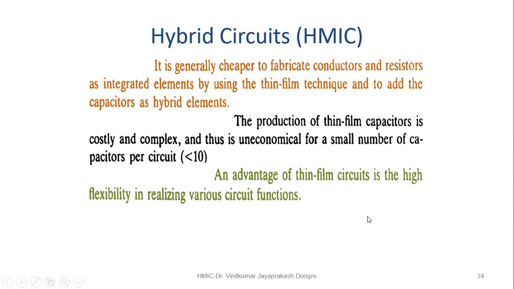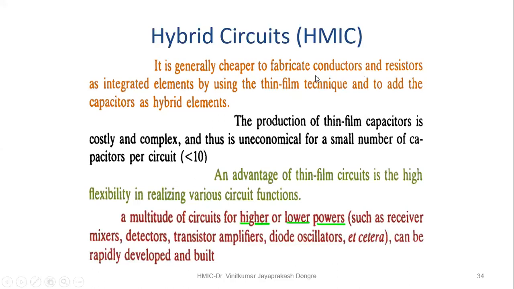An advantage of the thin film circuit is the high flexibility in realizing various circuit functions. Now, if you will realize these various circuits, what is that? The main thing is you will have the flexibility, and compactness you will get as compared to the conventional circuit. Next.